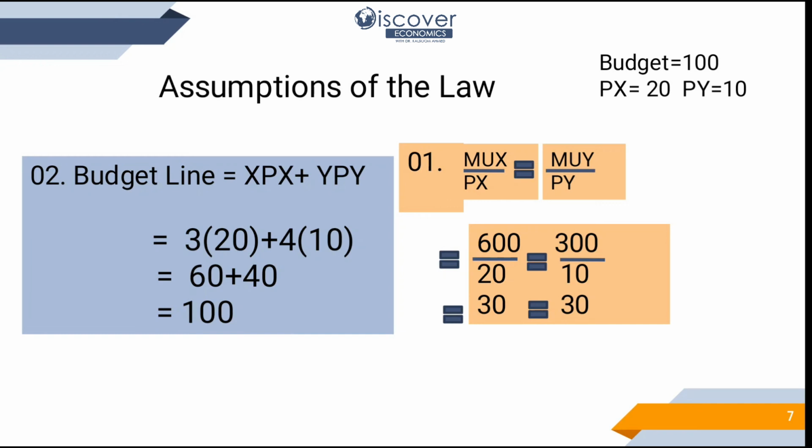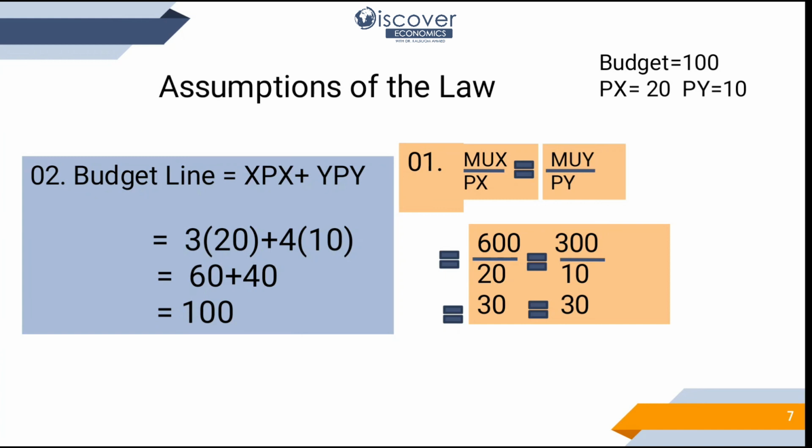Luckily per dollar utilities were also equal, and the budget line showed that whatever money we had, we have consumed all of it. So this point tells us that this is the utility maximization of the customer. Now see, if per dollar utilities were not equal, for example here we have 30 equals 30, but if it were 30 on one side and 20 on the other, we would say this is not the utility maximization equation. We would say this bundle is not giving utility maximization to the customer.